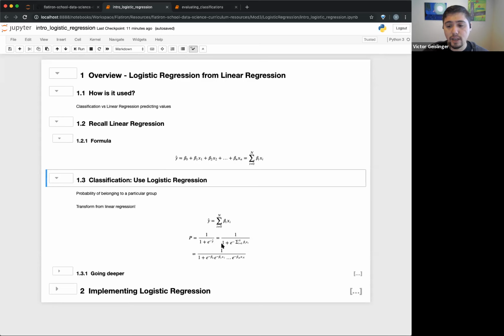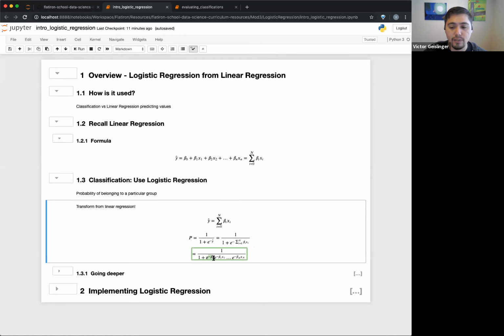You can see here, we have 1 over 1 plus e, and then we spread this all out. Then we can say it's the sum of all these parts, and then we can put this all together. So this is being multiplied together. You can see the structure here: we have this coefficient, e raised to the negative power of the coefficient, same on each side. So we can have multiple features.